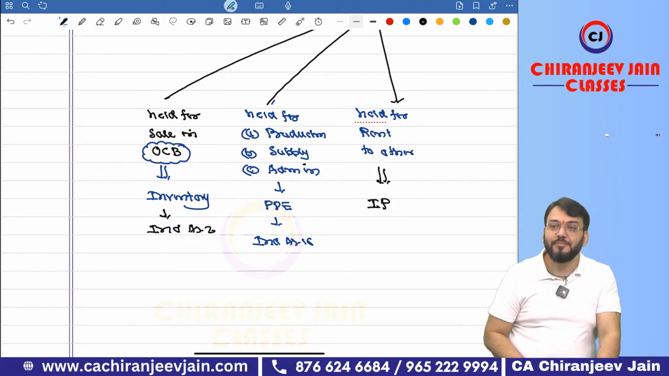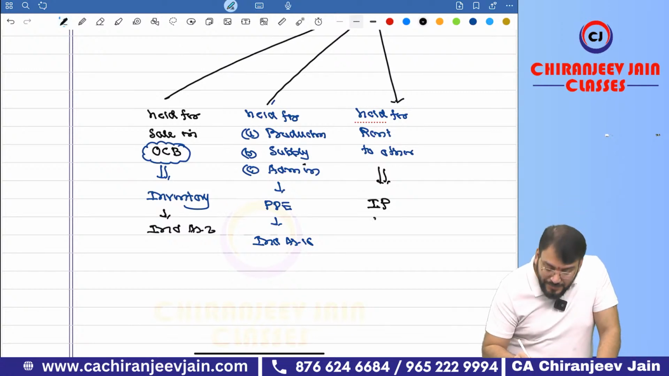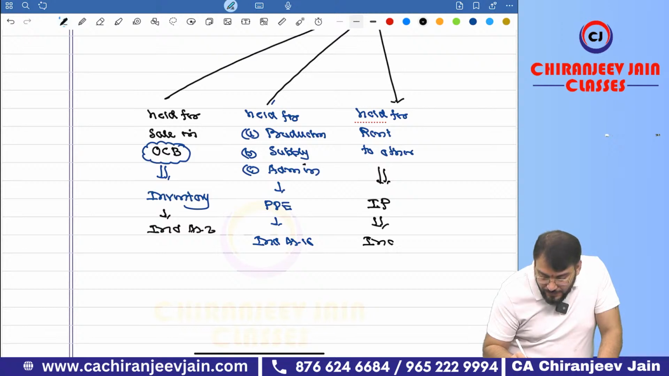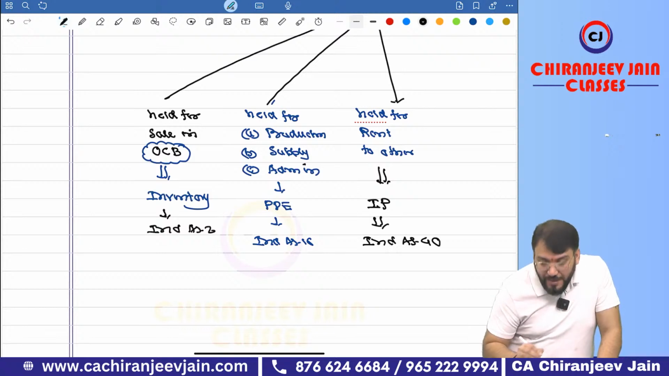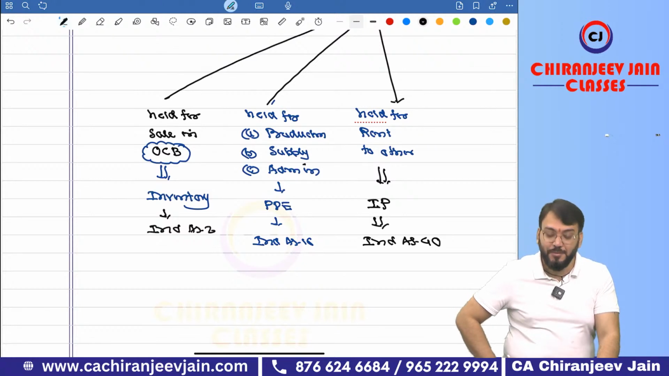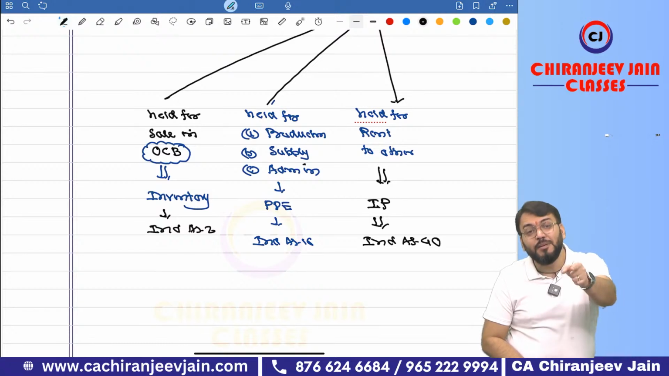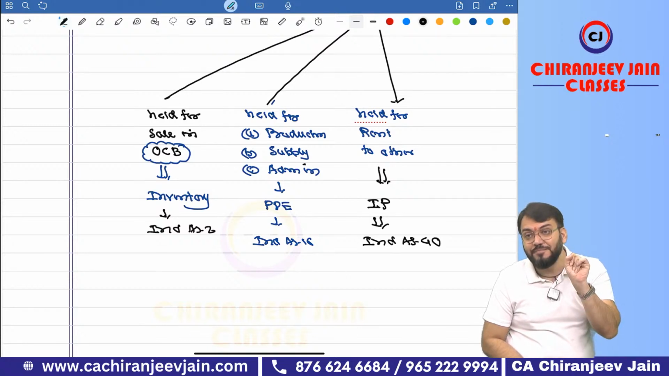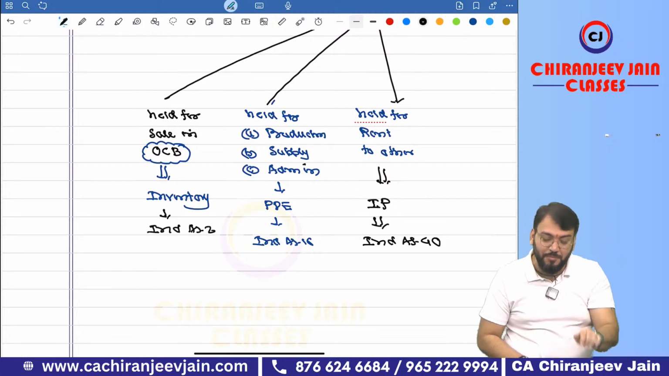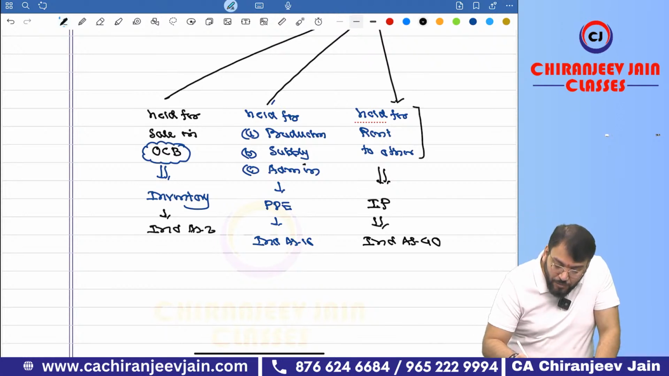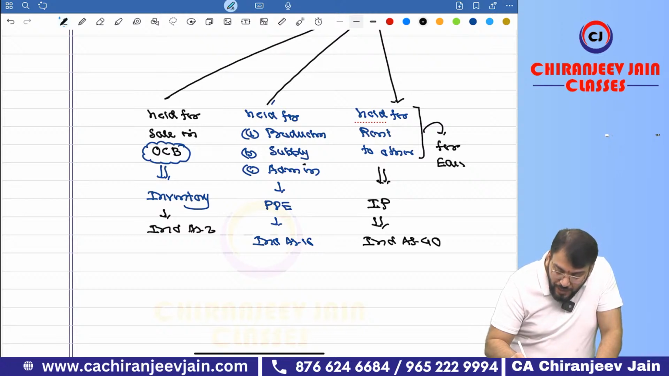IP means what? Investment property. And then what will be covered? Ind AS 40 will be applicable. Ind AS 40, because it is only for property, not for plant and equipment. Plant and equipment is given on rent for earning rental income, it will be property, plant and equipment. But property given rent for earning rental income, then it is what? Investment property, correct? So held for rental to other, for earning what? For earning rental income.